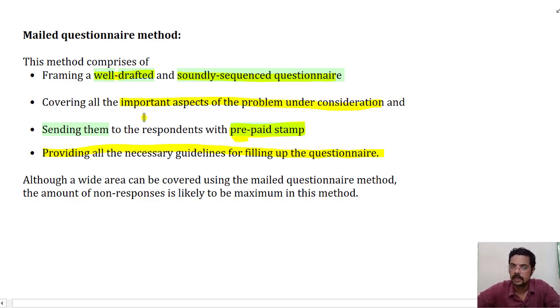The pro of this kind of method is that it can cover a very large area, because the questionnaire can be sent by post. That is why it is called the mailed questionnaire method. The problem is that in this kind of questionnaire, the amount of non-responses is likely to be maximum, because you may receive a package, but you may choose not to answer or send the mail back.